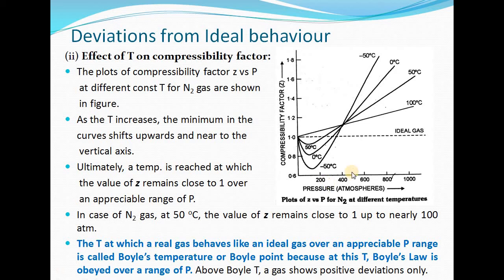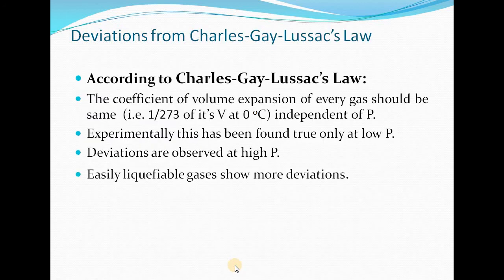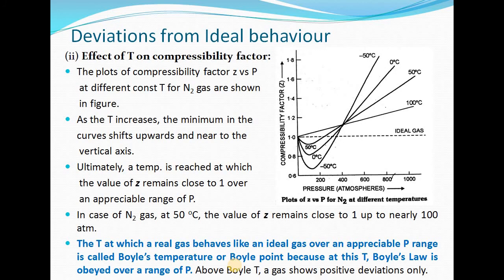Now the temperature at which this real gas is behaving like an ideal gas over an appreciable range of pressure is known as Boyle's temperature, or you can say Boyle point, because at this point the Boyle's law is obeyed over a large range of pressure.